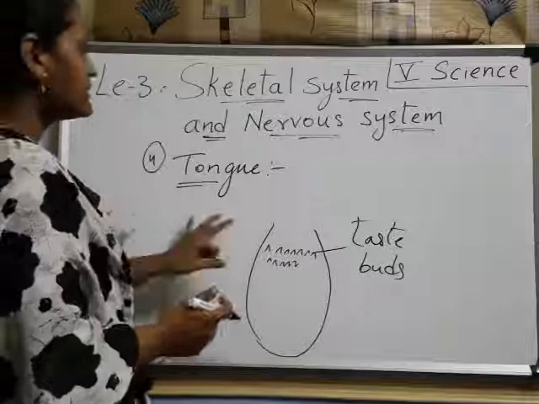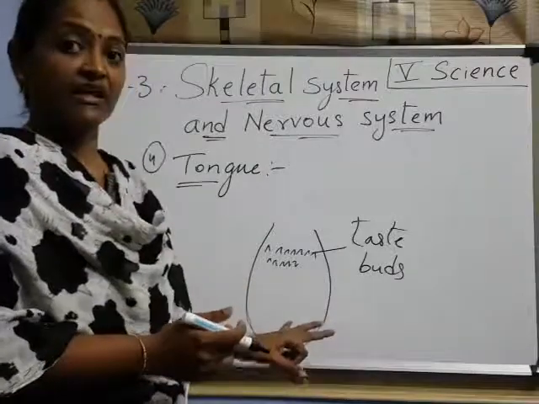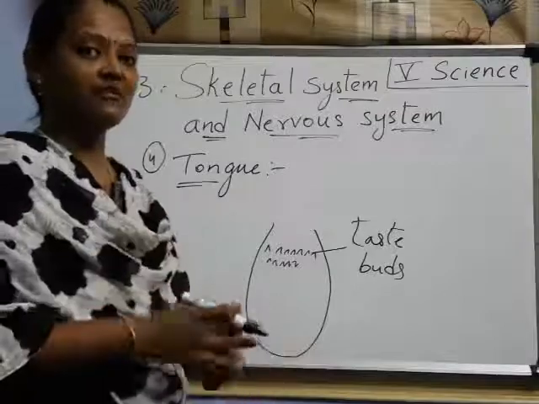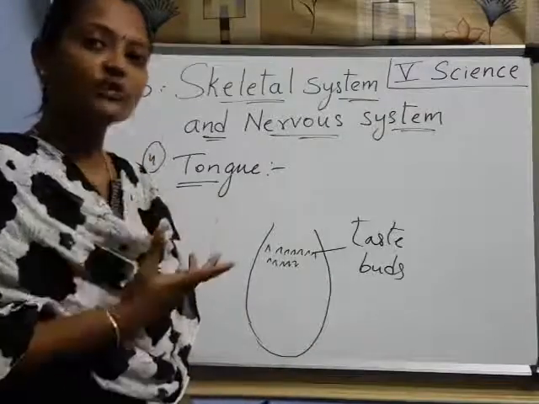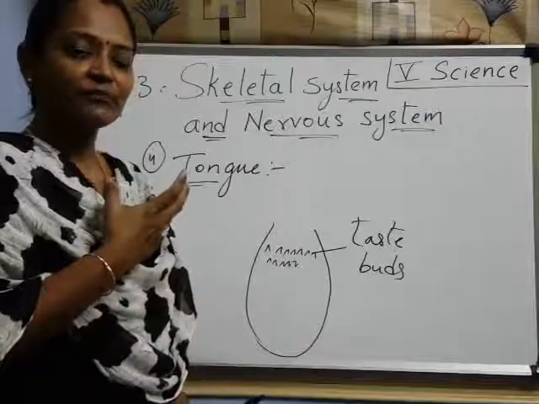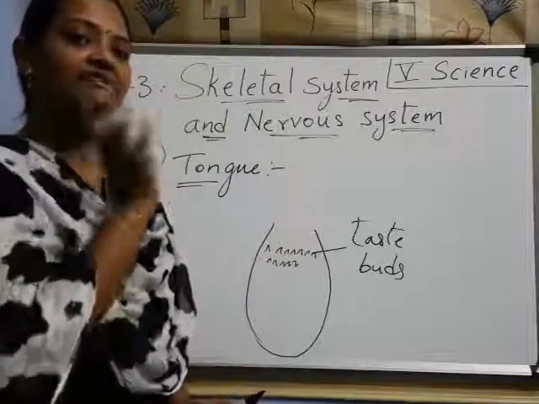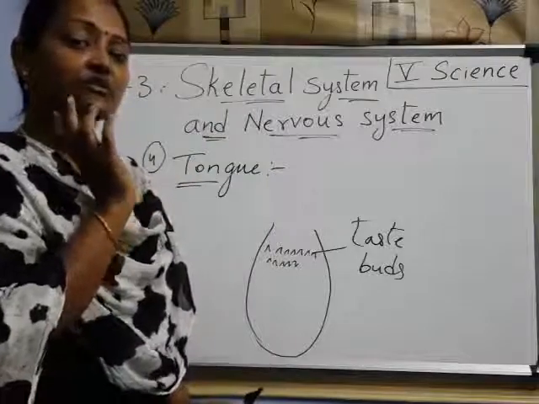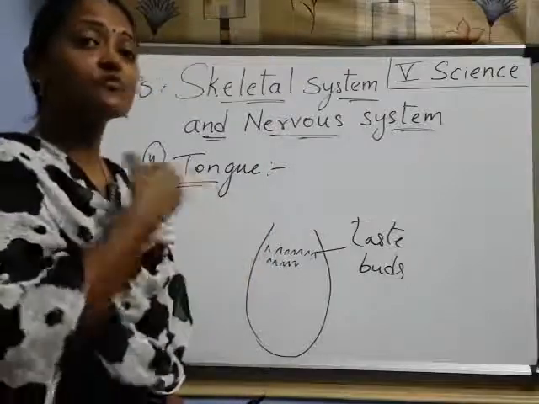Now look at here. The tongue not only helps to taste, it helps to speak. We are speaking, right? Without the tongue we can't speak, and we can't chew also. We are chewing the food, and with the help of the tongue we turn the food to this side and that side. So it helps us to chew the food and also to speak.